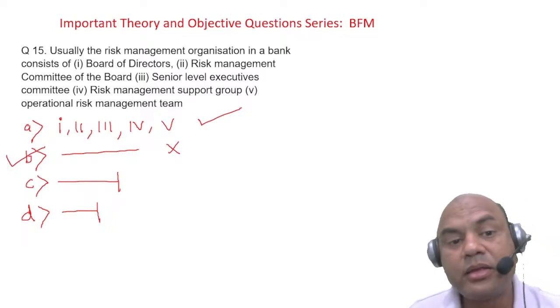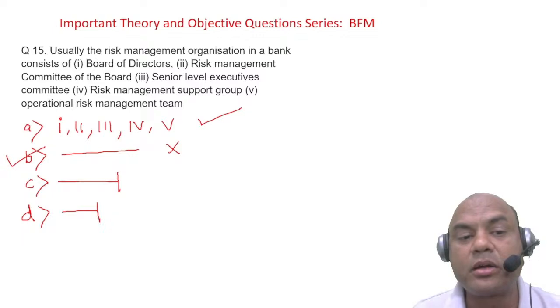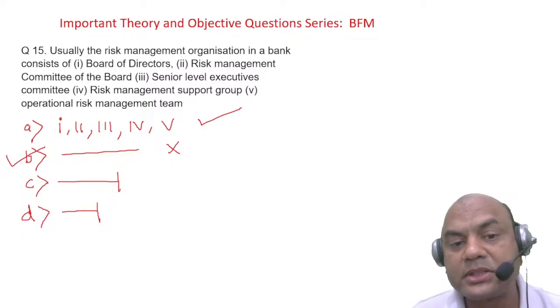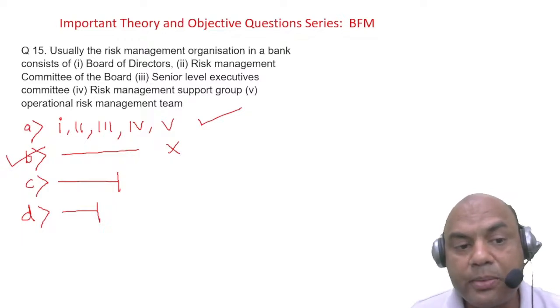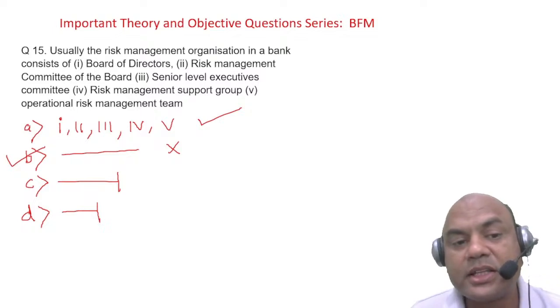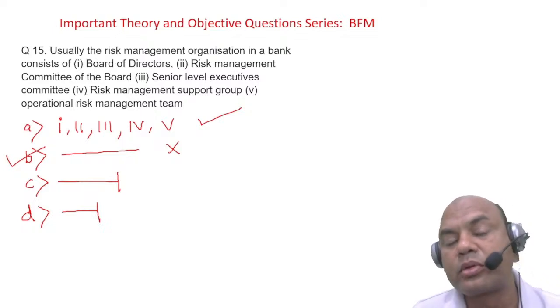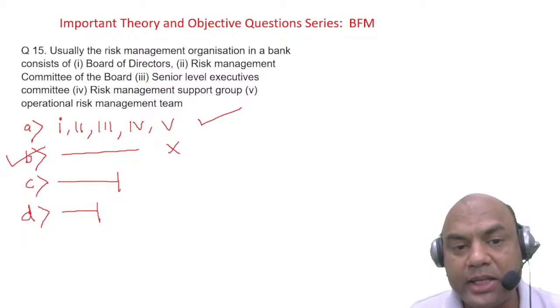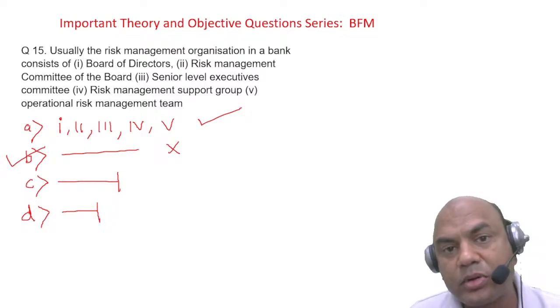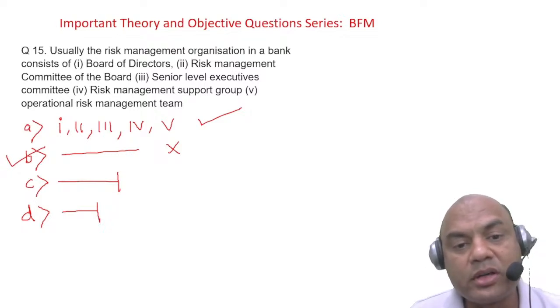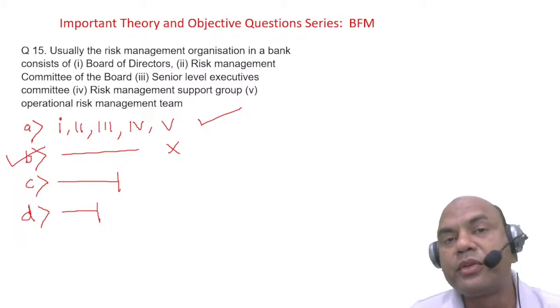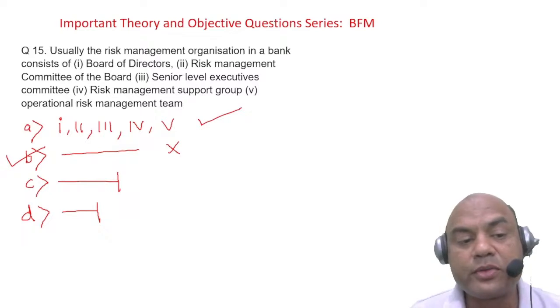Why? Because only up to 4 elements are considered: board of directors, risk management committee of the board, senior level executives committee, and risk management support groups. Now this operational risk management team is a part of the fourth only. Risk management support groups will be of 3 types: credit risk management support group, operational risk management support group, and market risk management support group. So this operational risk management team or group will be a part of this 4 only. You need not mention it separately. So that's why the answer is B.